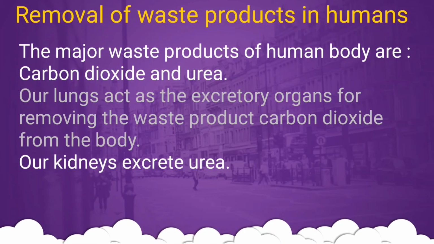So, removal of waste products in humans. Firstly, we should know what the waste products in humans are. The major waste products of the human body are carbon dioxide and urea. Our lungs act as the excretory organ for removing the waste product carbon dioxide from the body. Our kidneys excrete urea.